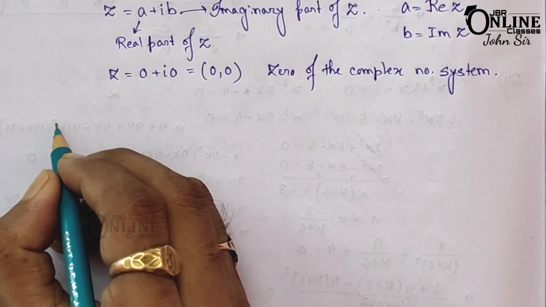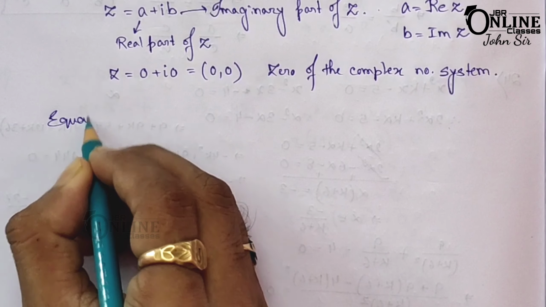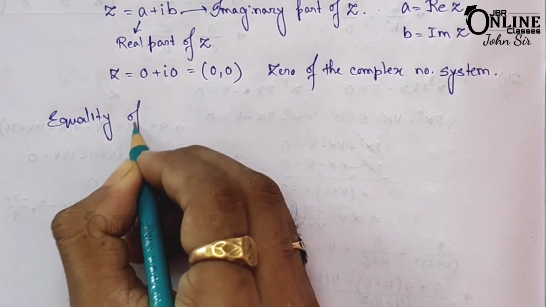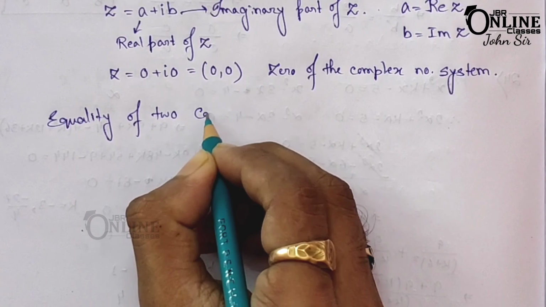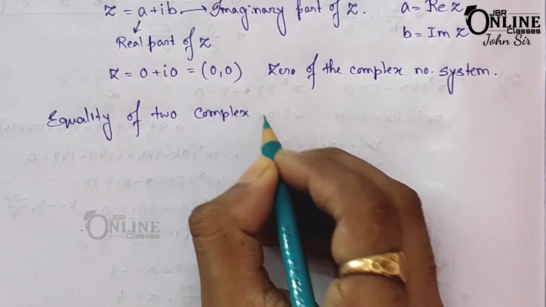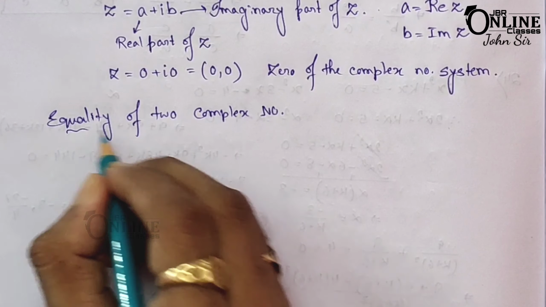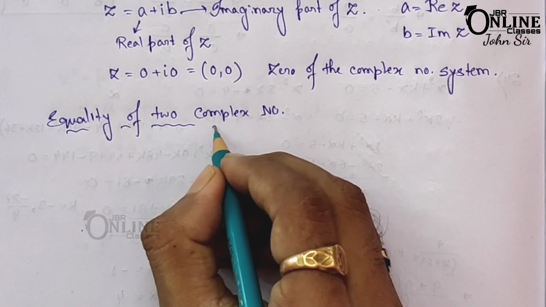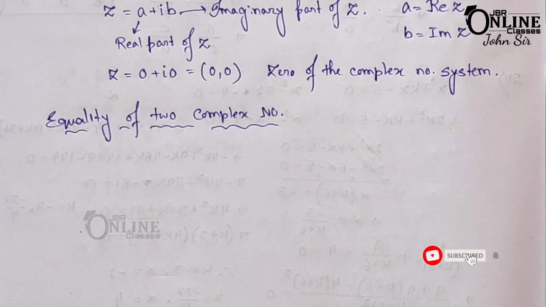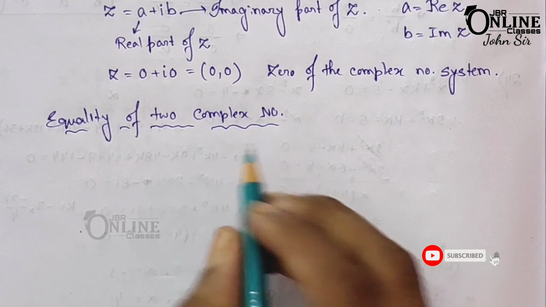Now the next thing is equality of two complex numbers. Suppose you have two complex numbers. The first one, z1 equal to a plus ib, and the second one, z2 equal to c plus id.